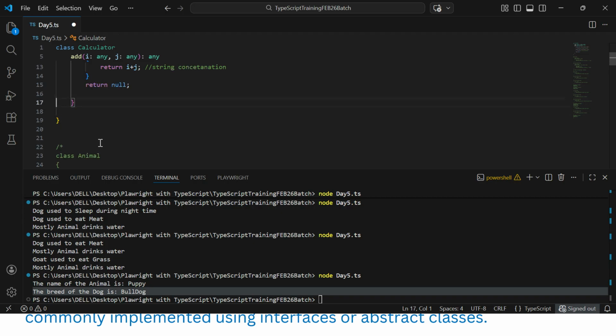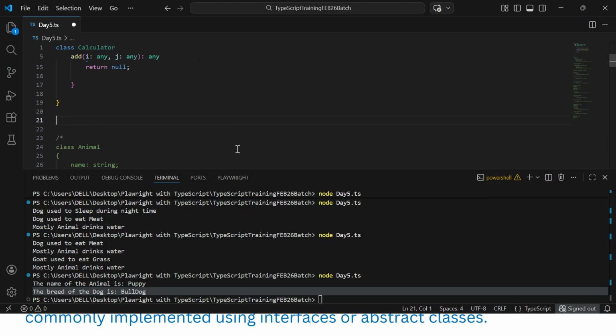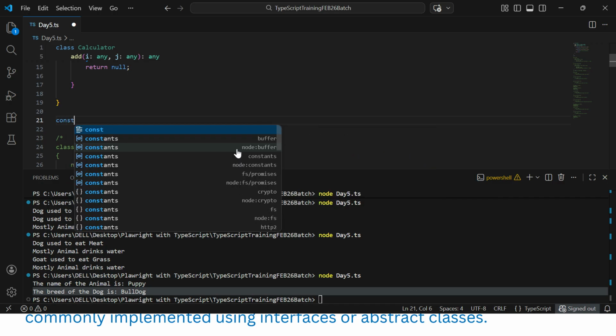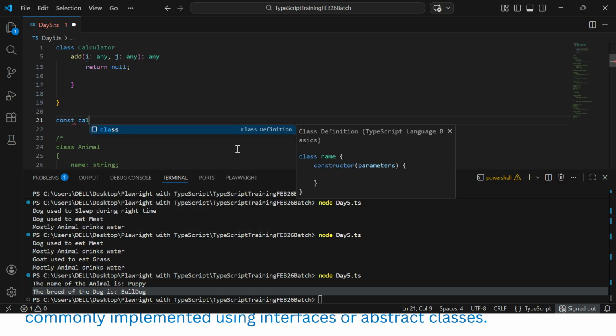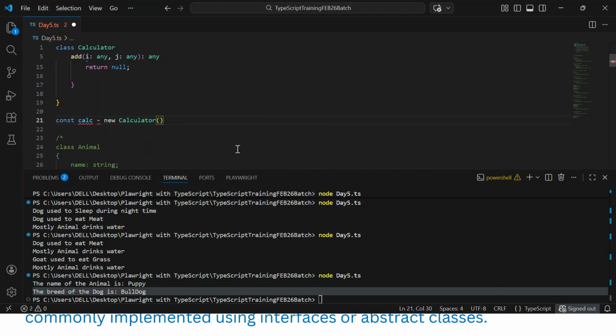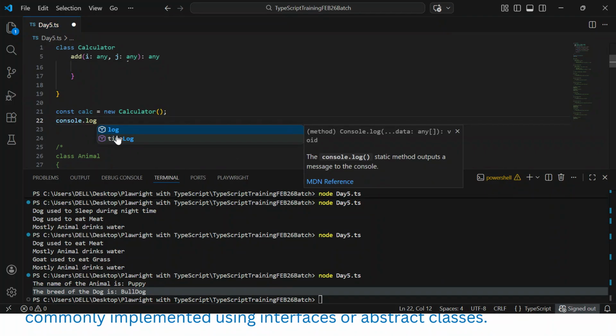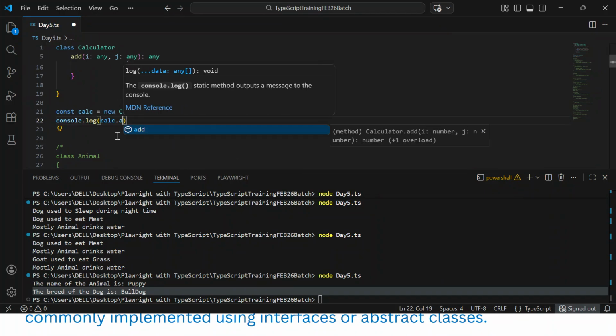Now we'll create a variable for this particular class or object, a constant variable called calculator equal to new Calculator. Okay, here equal to sign. Now with this particular part, I'll just call console.log, variable dot add.